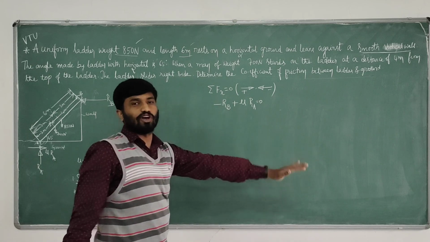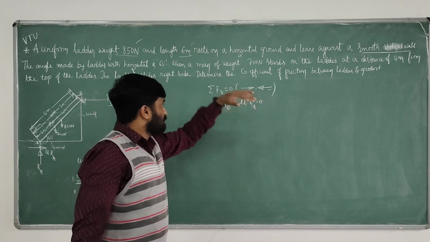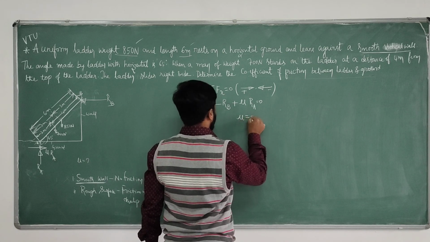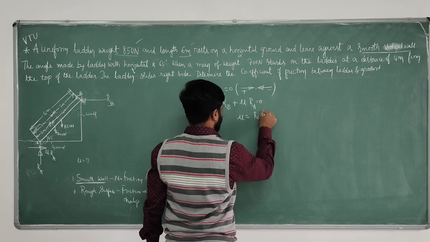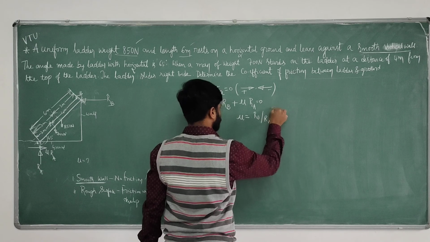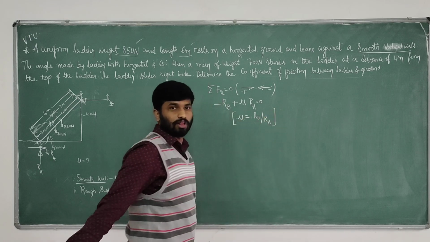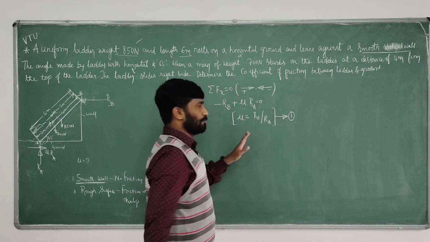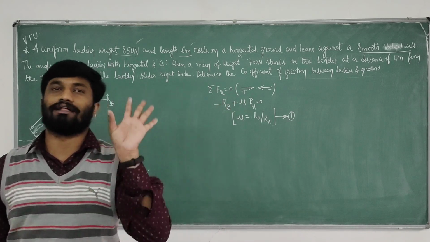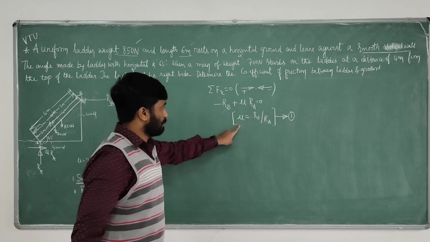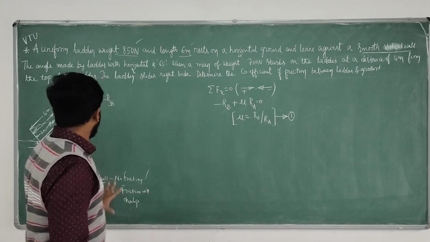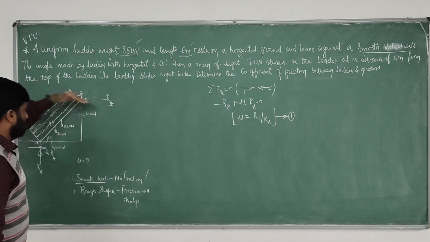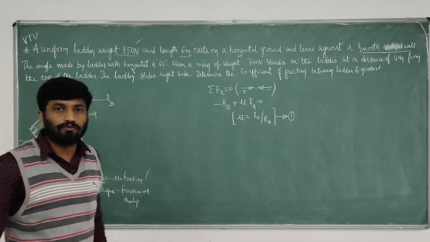Here all are unknowns: RB, RA and mu. If you want mu, then mu equals RB divided by RA. Take this as equation 1. The ultimate aim of the problem is to determine the coefficient of friction mu. Applying sigma Fx, we have plus mu into RA and minus RB, only two horizontal forces.